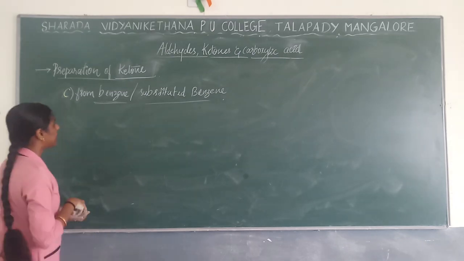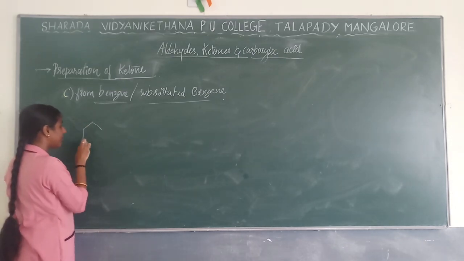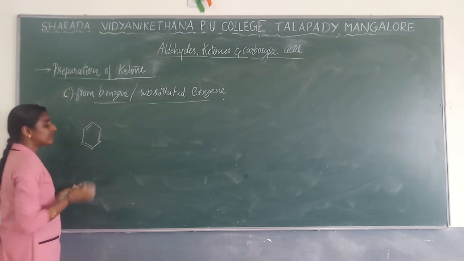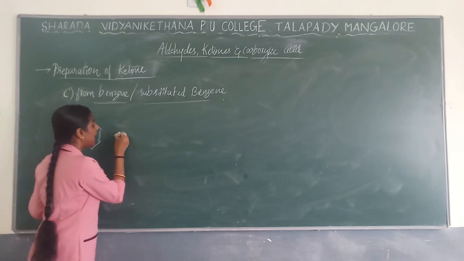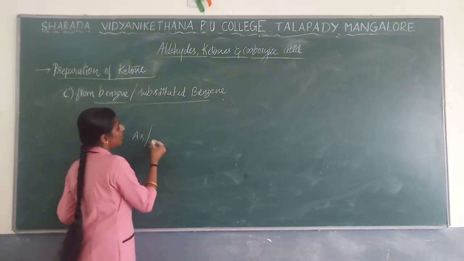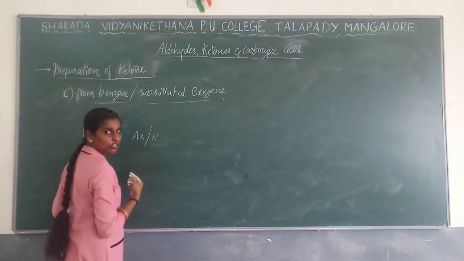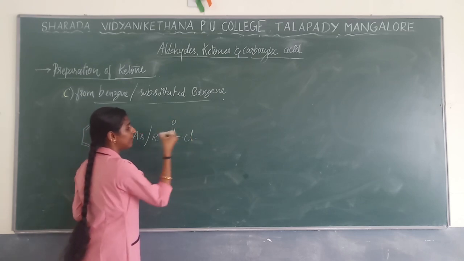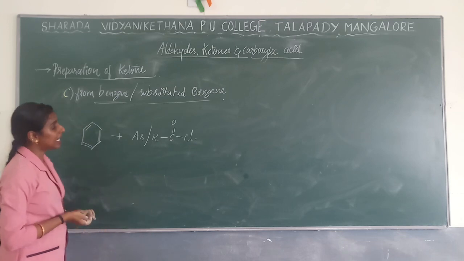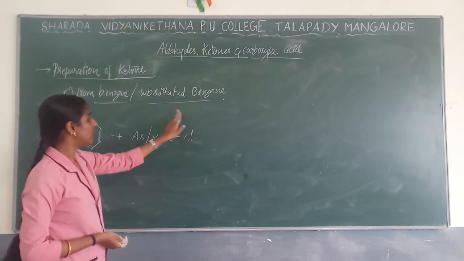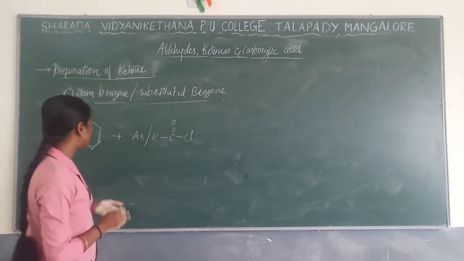Here what will happen? You are going to take benzene, or any one of the derivatives of benzene you can take, and here you are going to take either aryl or alkyl. You can take R also. No problem. So C double bond OCl will be taken, aryl or alkyl group of chloride, will be taken over here.